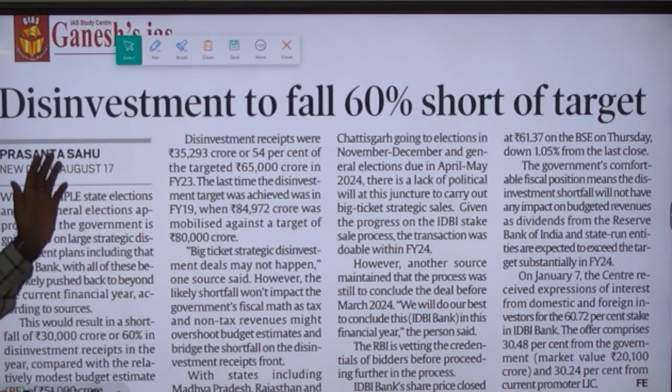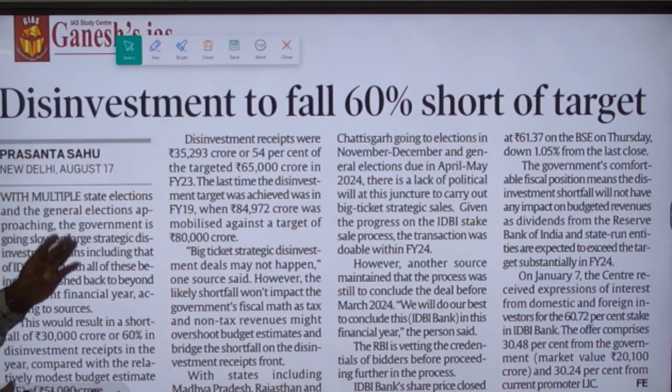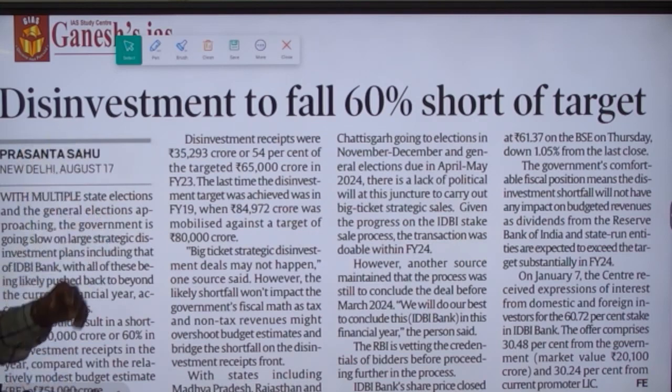Right now, economists and officials from the government side are expecting a shortage of the disinvestment proceeds that the government will earn this year, compared to the disinvestment estimate that was made during the budget for the financial year 24.